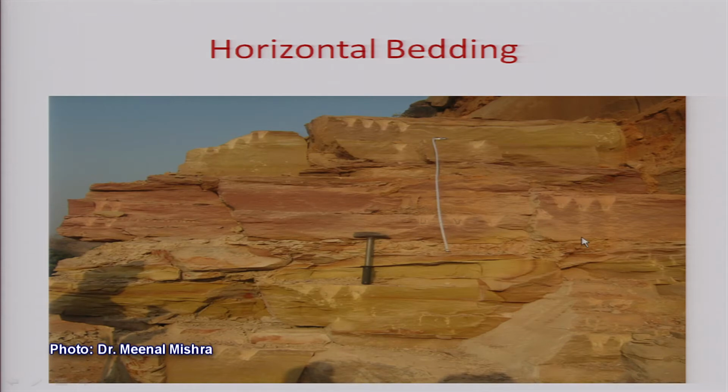Another example of horizontal bedding: you can see the bed extends straight away like this. It is very straight. That means when it was formed, they followed a particular mechanism of transportation, grain riding over one over the other, leading to formation of horizontal bedding.